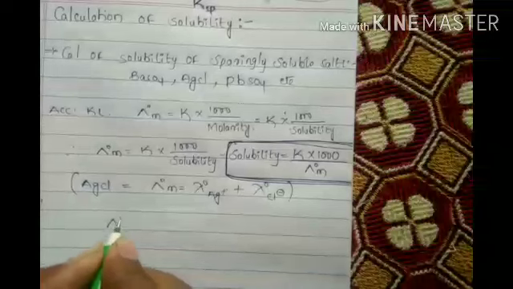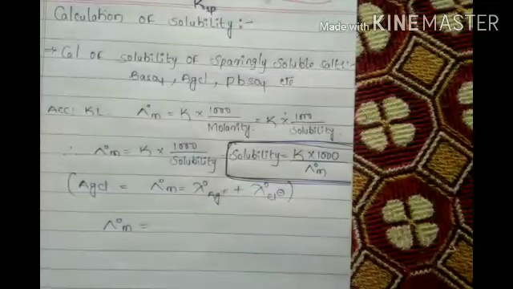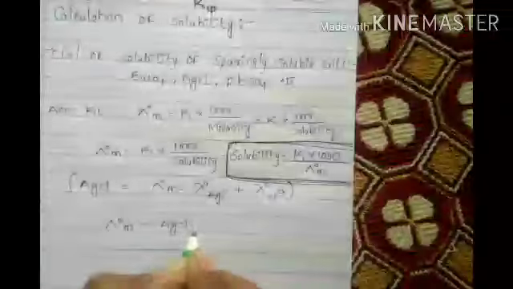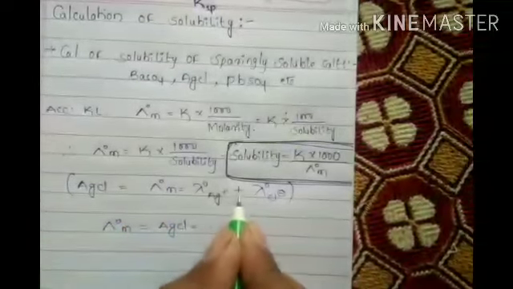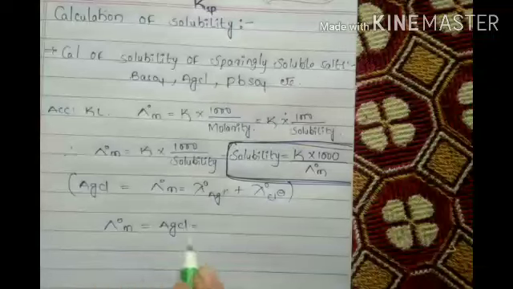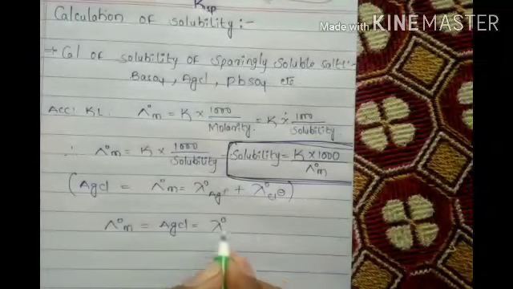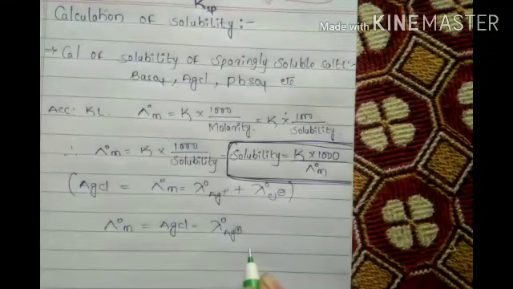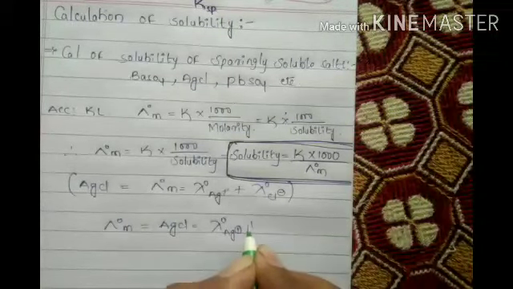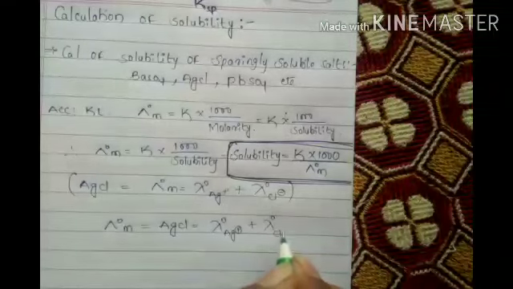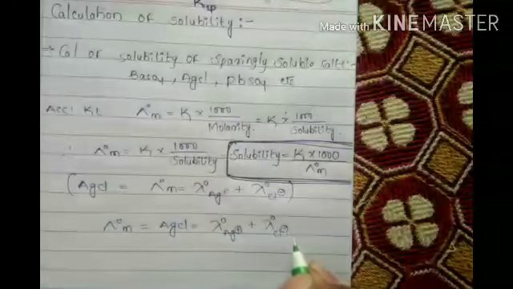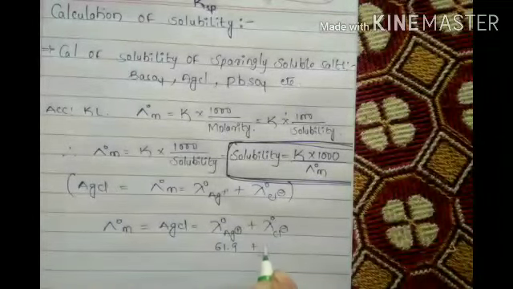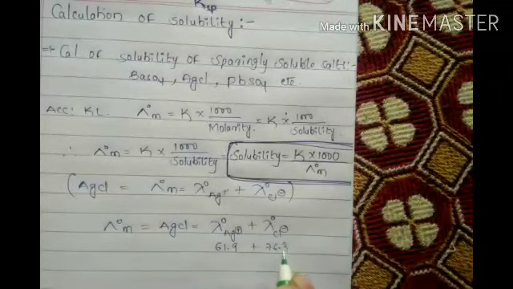Now lambda naught m equals molar conductivity. For AgCl, as we wrote before, it equals lambda naught Ag plus plus lambda naught Cl minus, which is 61.9 plus 76.3.